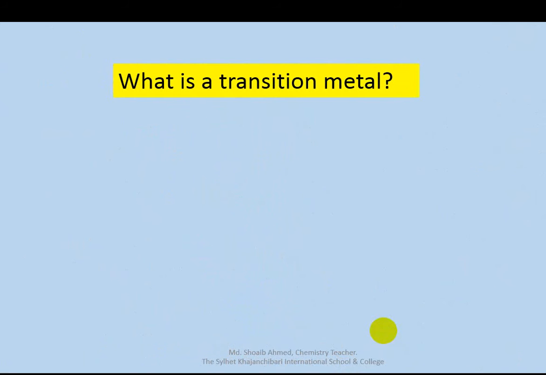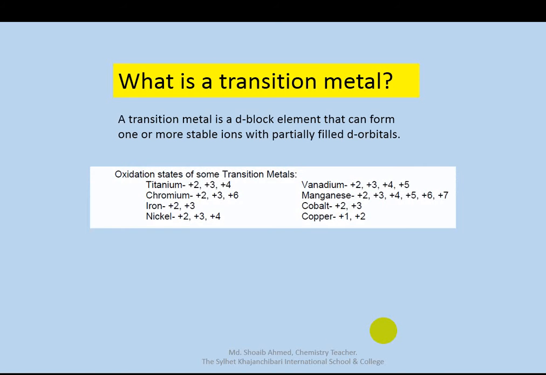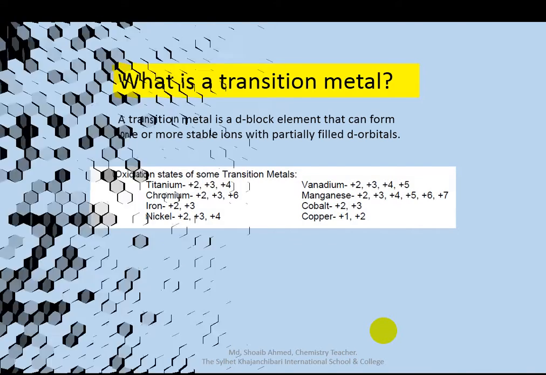What is a transition metal? A transition metal is a d block element that can form one or more stable ions with partially filled d orbitals. So a transition metal is a d block element, but this d block is not full with d orbital electrons. When it forms ions, the d orbitals are partially filled. That means d1 to d9. This is how transition metals have different oxidation states.